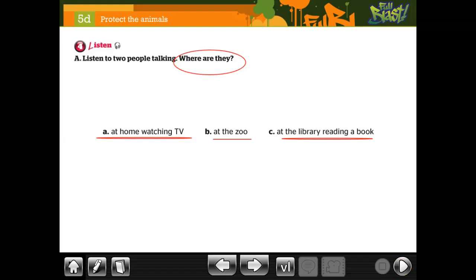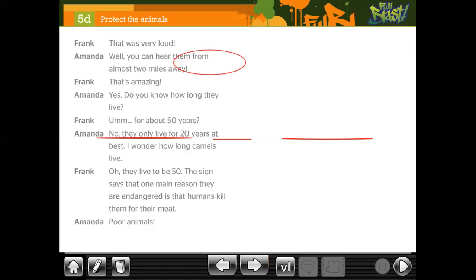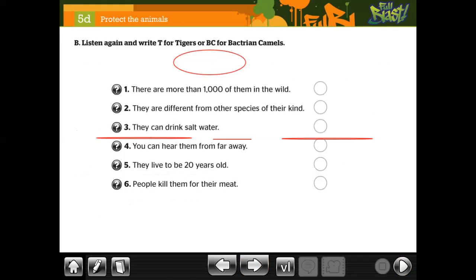Okay, where are they? ¿Dónde están? A, B, or C? What is the correct option? La B. Okay, good. Letter B. Okay, good. Now here, according to this. Okay, yes, I know.